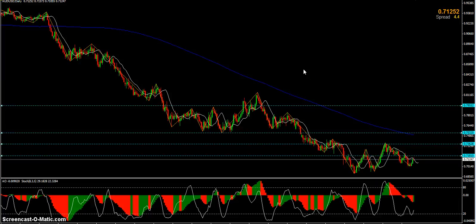So I hope this breakout trade sort of works for you, and we're probably going to leave this session there.